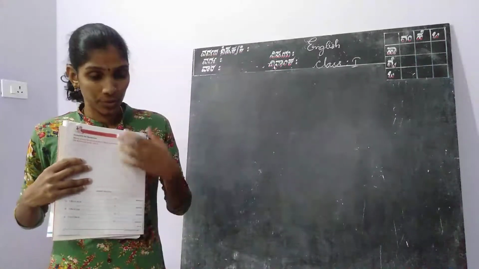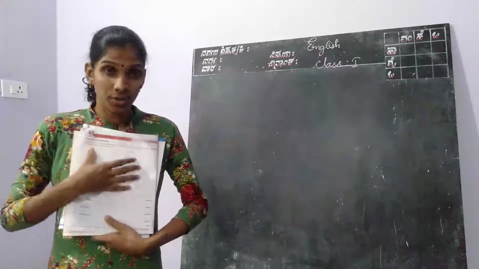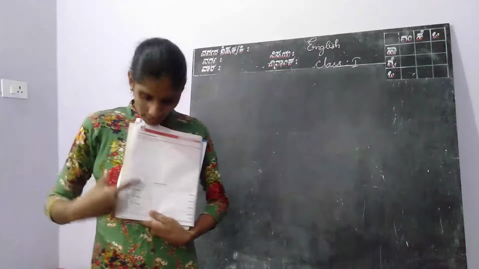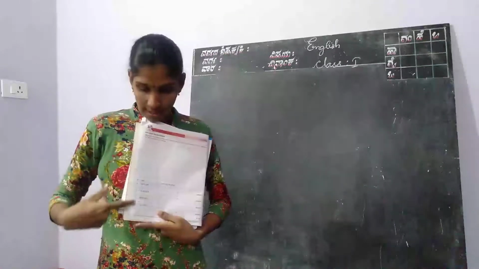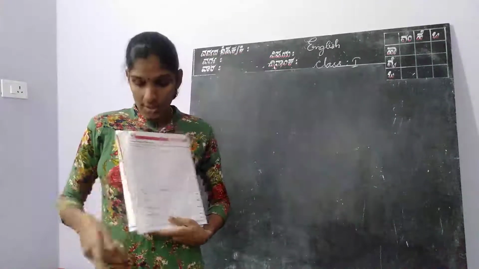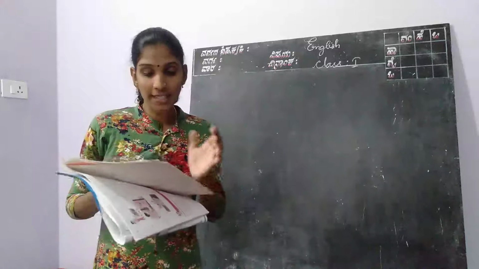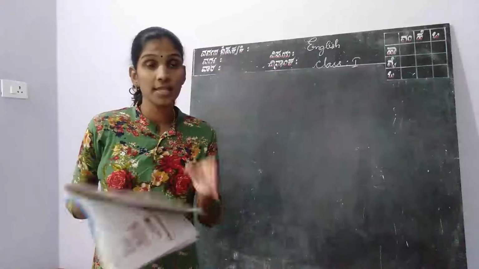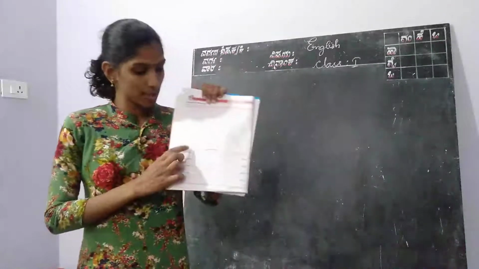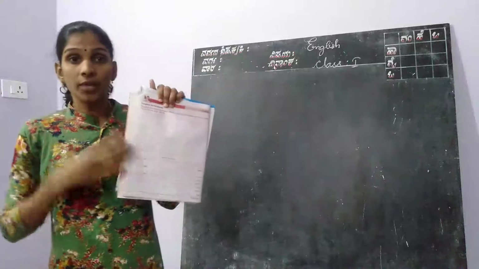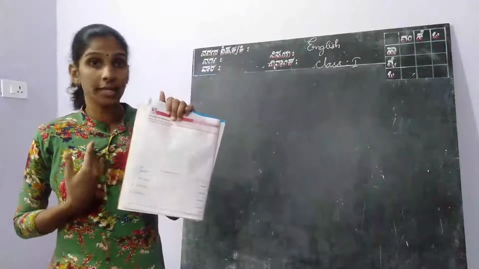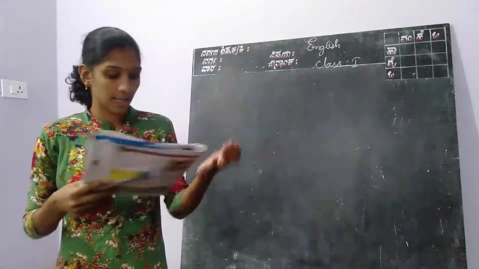Which season you like, draw the picture of that season and complete these sentences given below. I like that season the most. If you like summer season, you can write summer there. If you like winter season, you can write winter there.